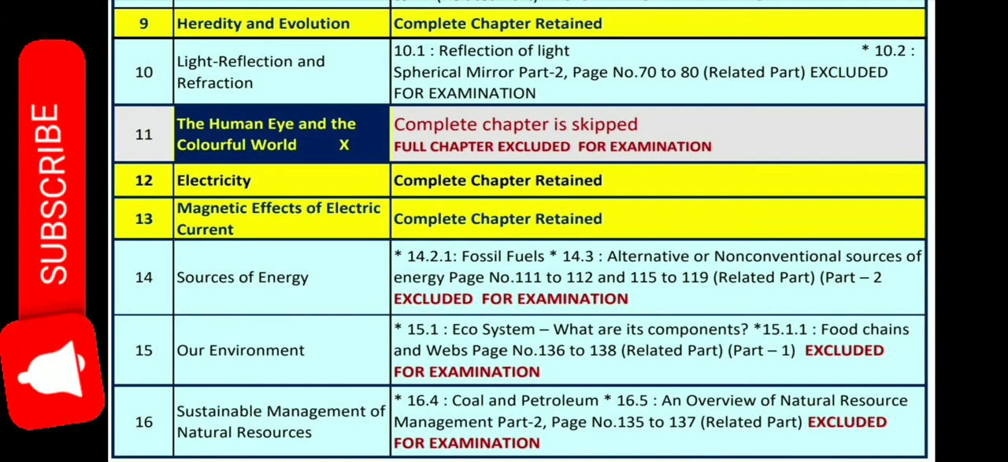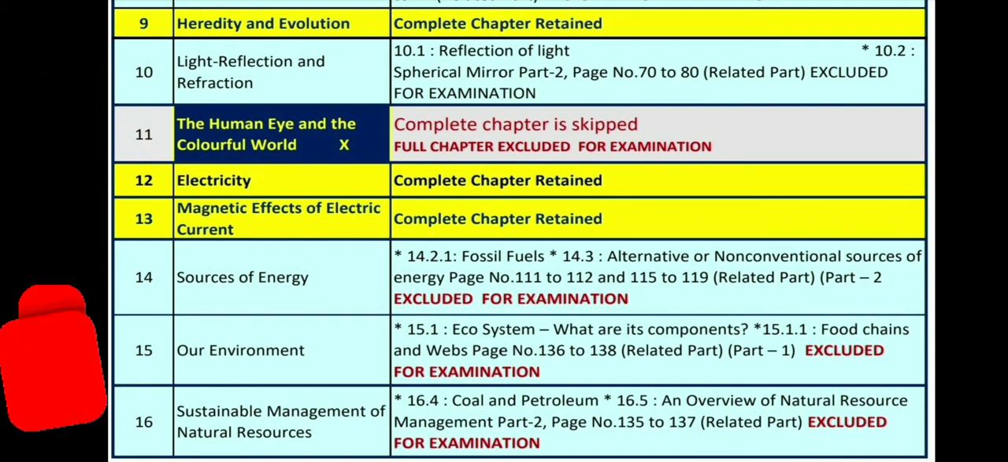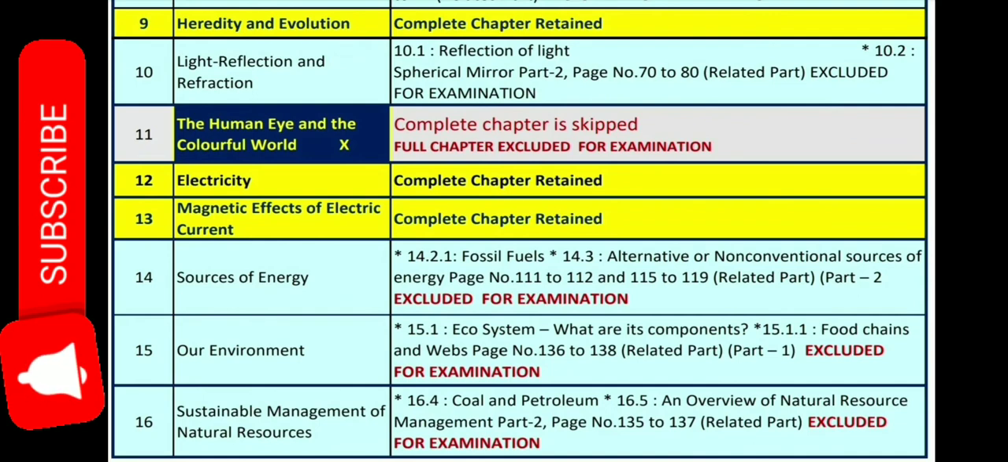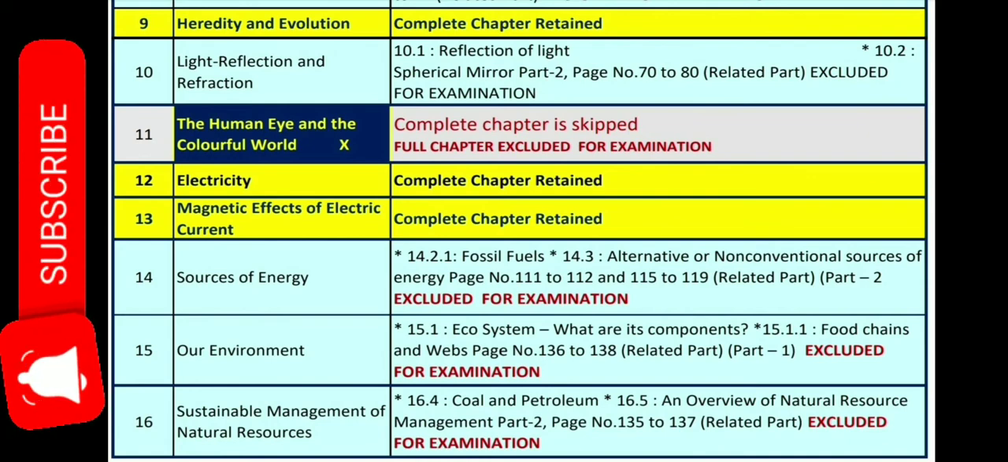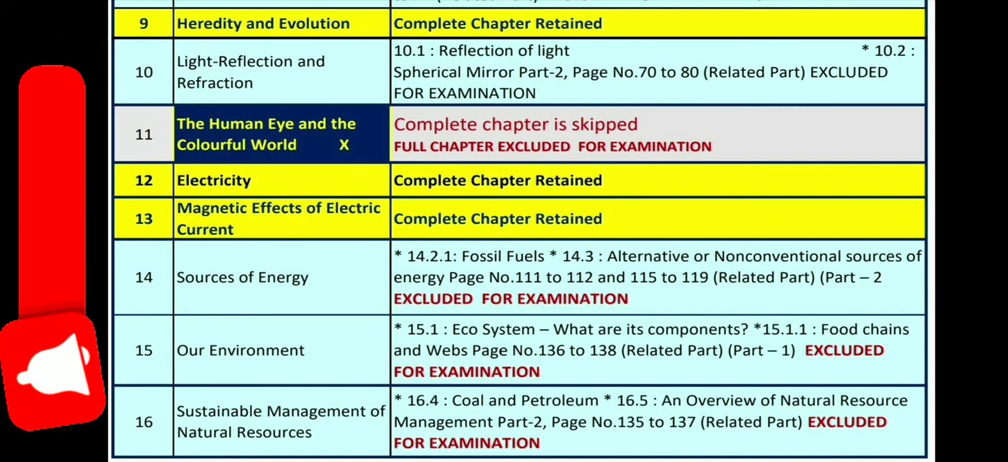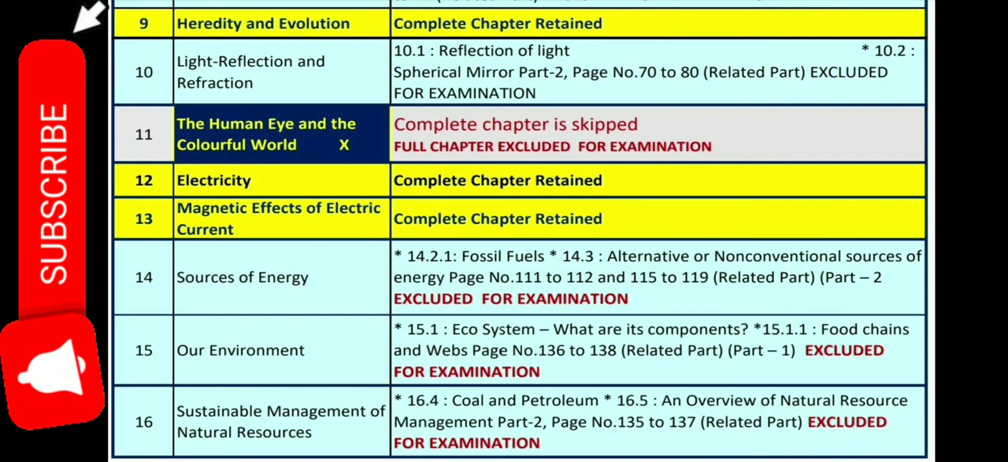Next is our environment. The concept 15.1 ecosystem, what are its components, and 15.1.1, that is food chains and webs. The page number 136 to 138 is excluded for examination. Our environment, you will be reading ecosystem, what are its components, food chains and webs. You should not consider it for the examination. The page number 136 to 138 is excluded for examination.